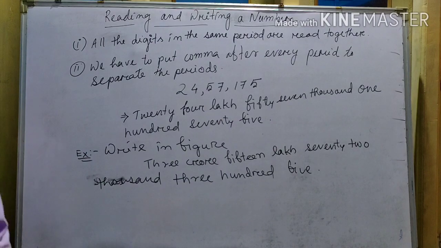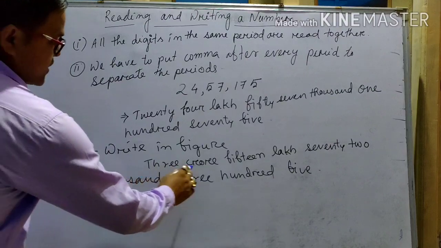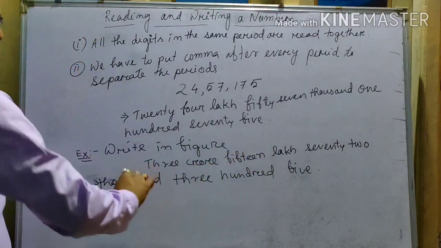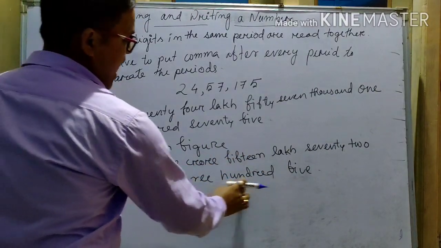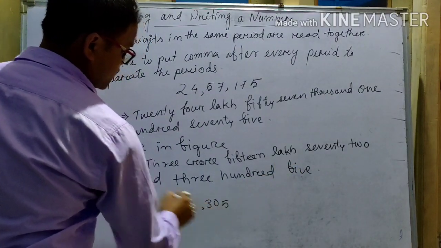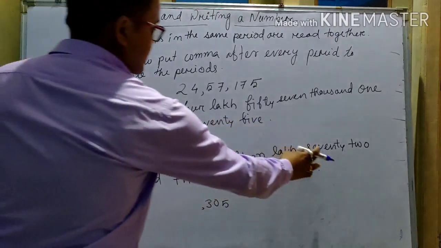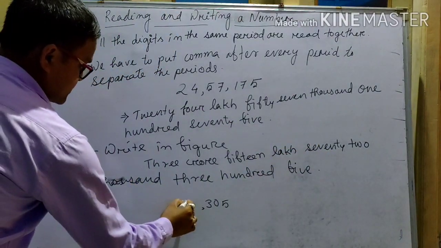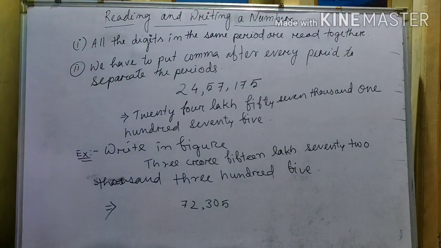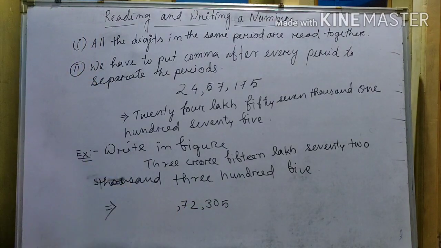From the last, you write the number 305. First you write 305, then you put one comma. Next, 72,000, and again you put a comma, because after every period you have to put a comma.